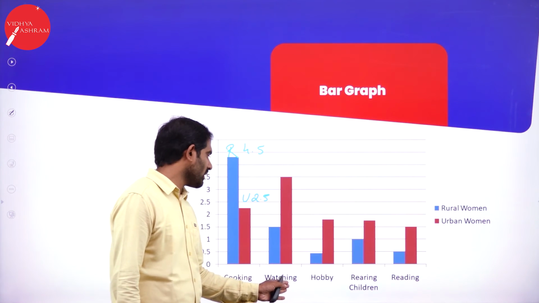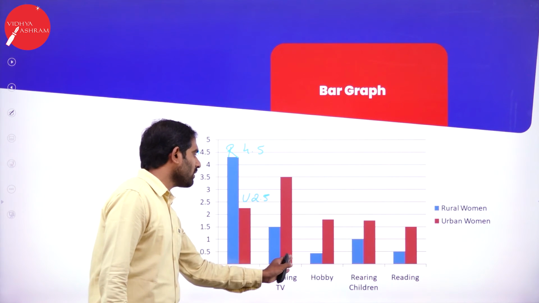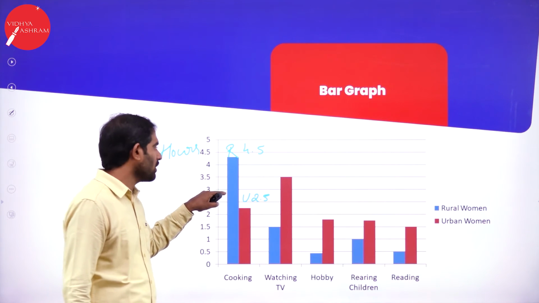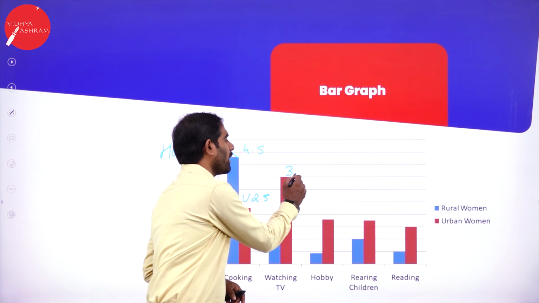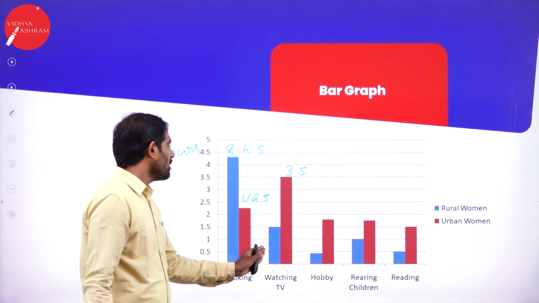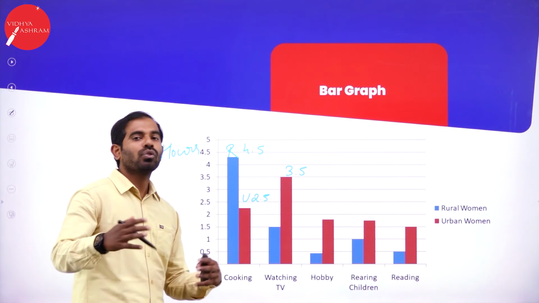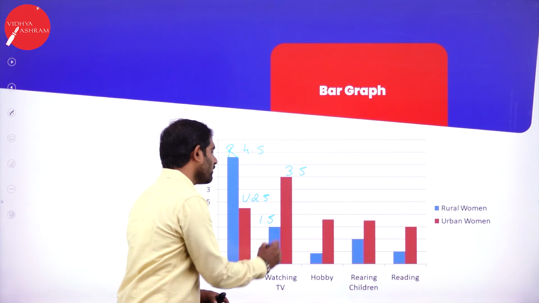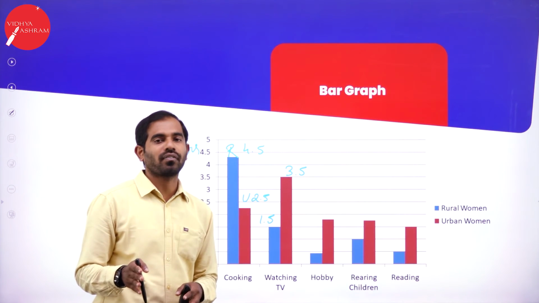When it comes to watching TV, urban women tend to spend most of their time sitting in front of the television, which comes up to 3.5 hours, and rural women tend to have no time, since it comprises just 1.5 hours.